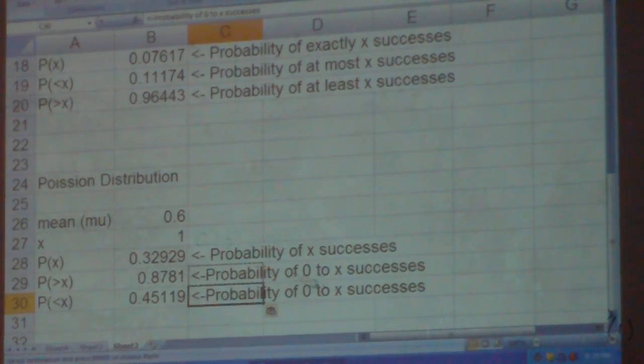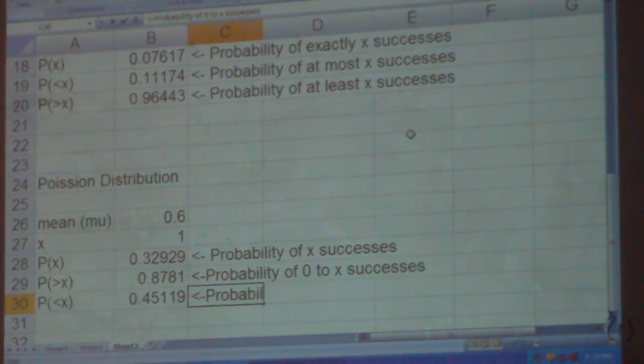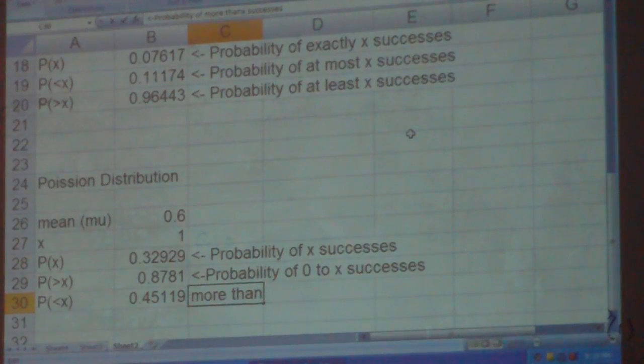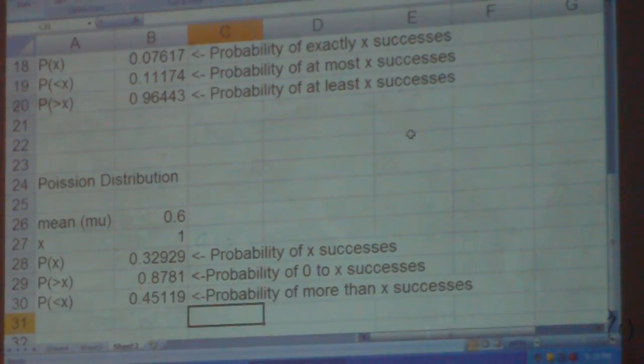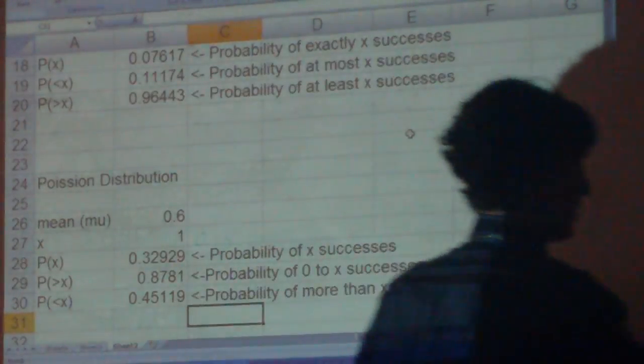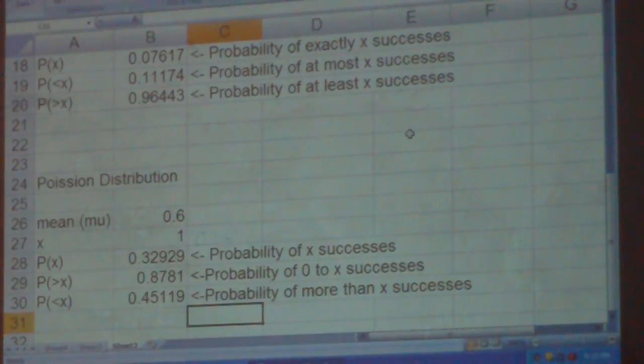And then this one is the probability of more than x successes. Well, we'll show how these can be done with the formulas you can do in the calculator. And then